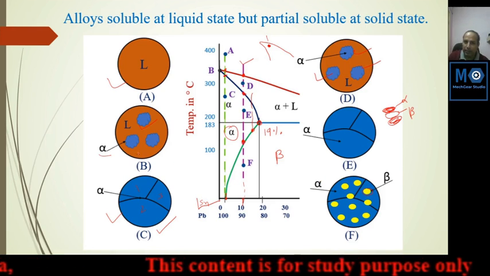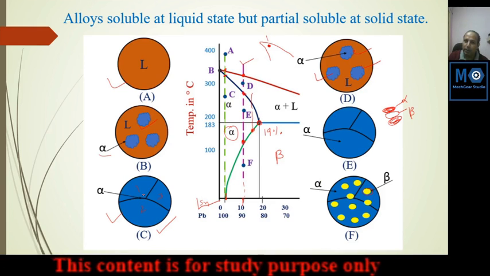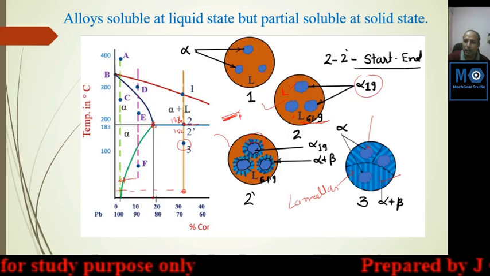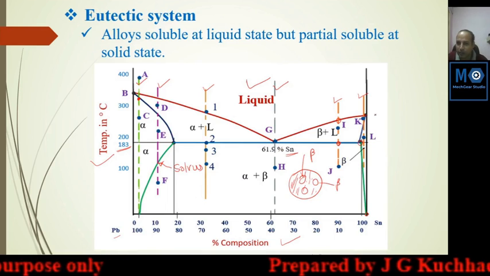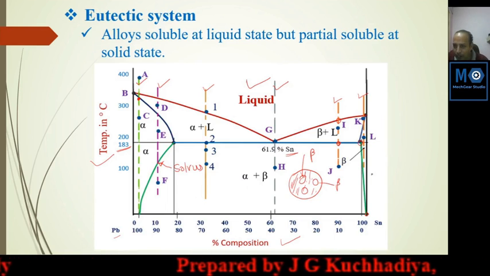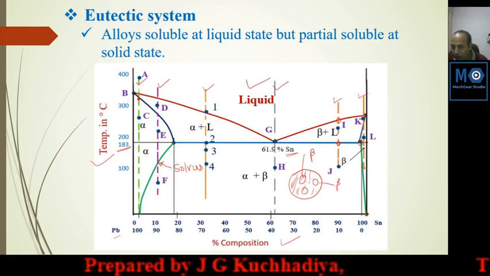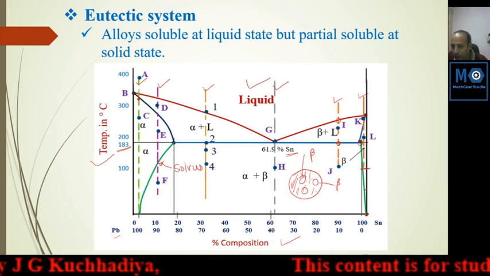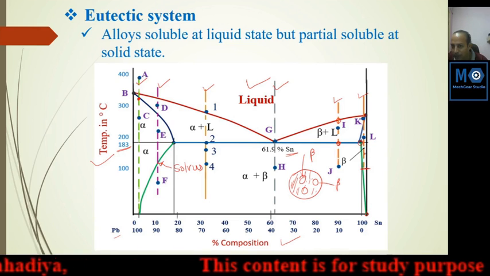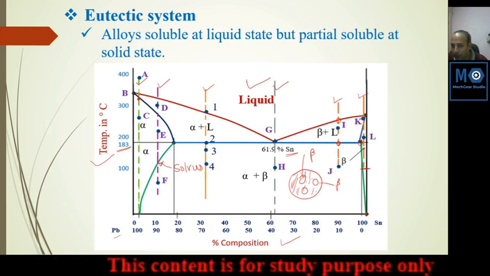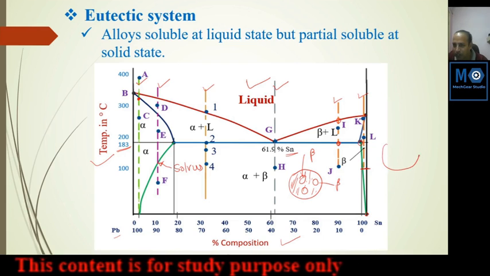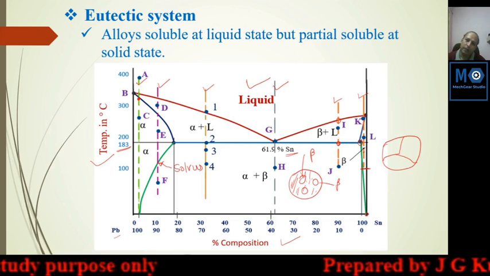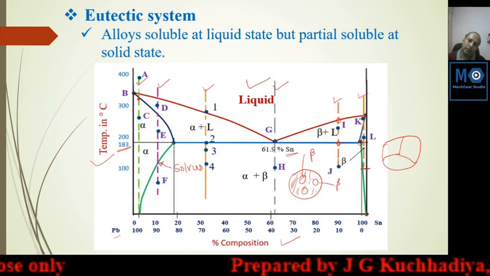Okay, this is alpha created and this alpha grows completely. But alpha growing completely is possible in this region only, and maybe some percent up to some temperature. So it is not possible at the lowest temperature, but you can get a pure alpha structure at some specific temperature and some specific composition.